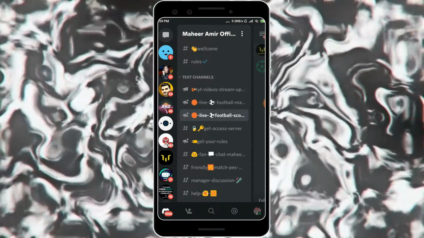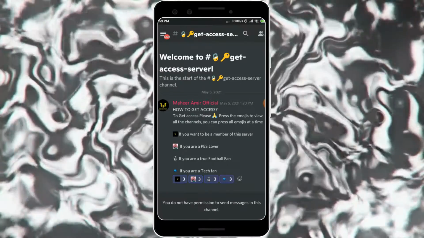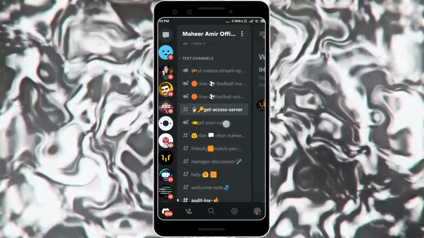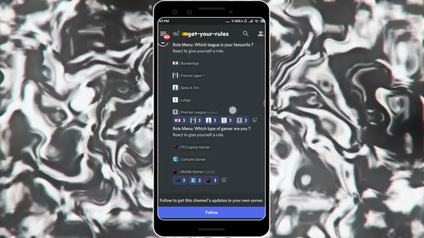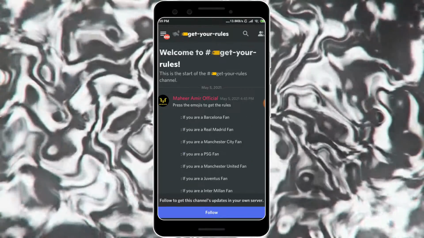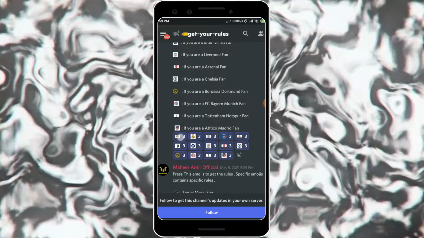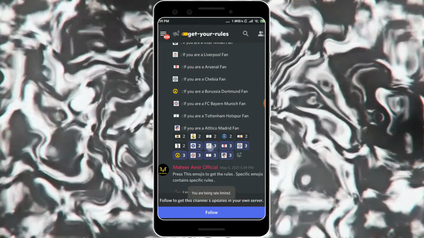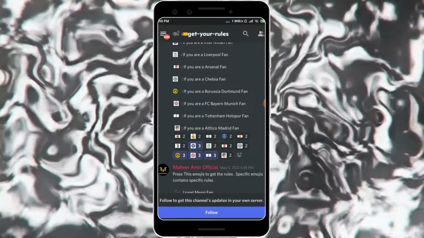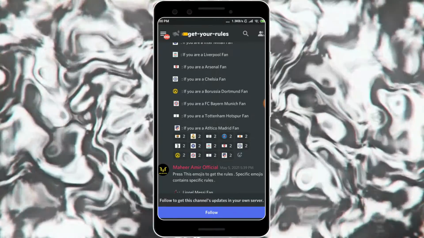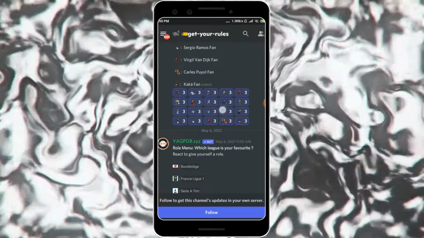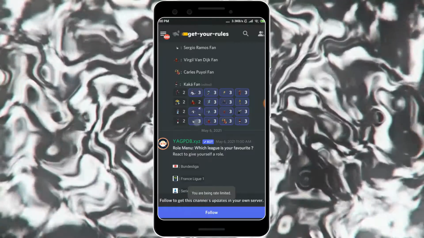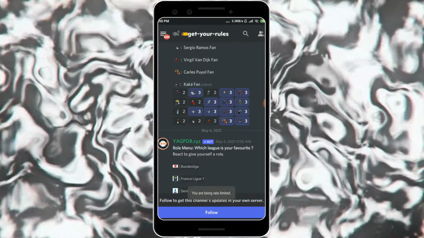So after that, get access server. This we have done. After that, you will find this, get your roles. Just click on that, and here you will find a lot of emojis. I have already clicked a lot of them, so I will unclick them. If you have already clicked them, it might show a pop-up about a limited time. I am unclicking them because I want to show you live what can appear here. Okay, it's undone.